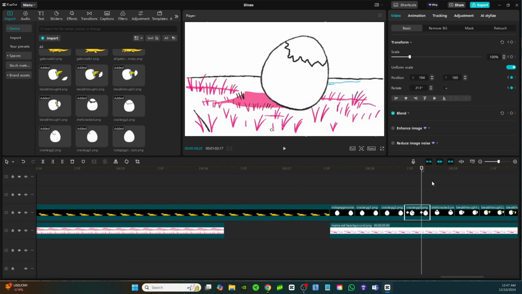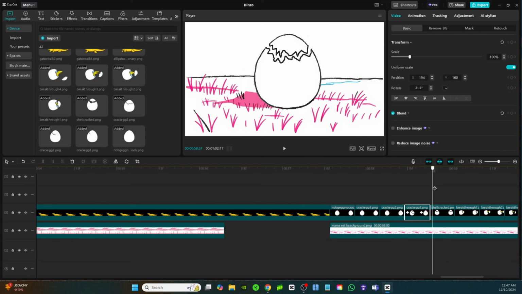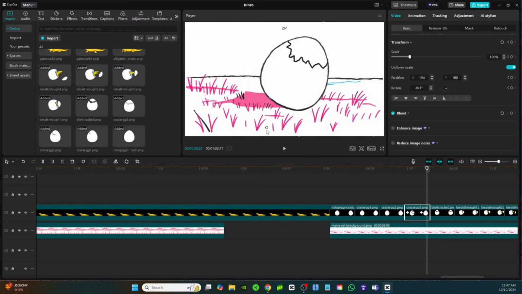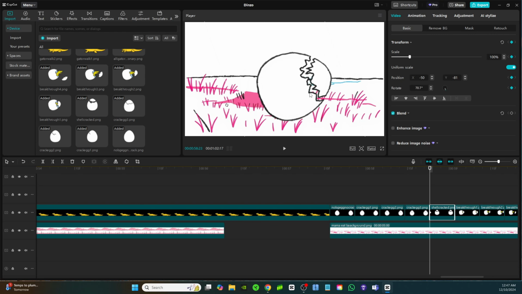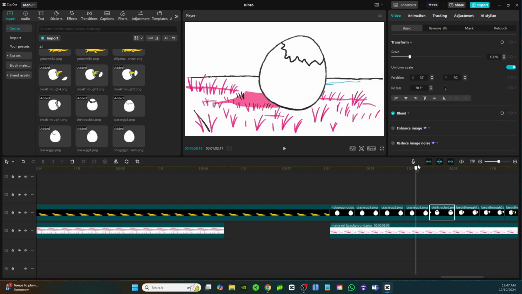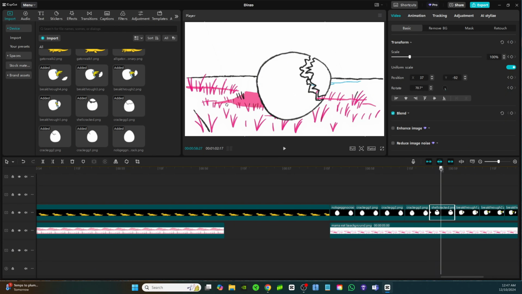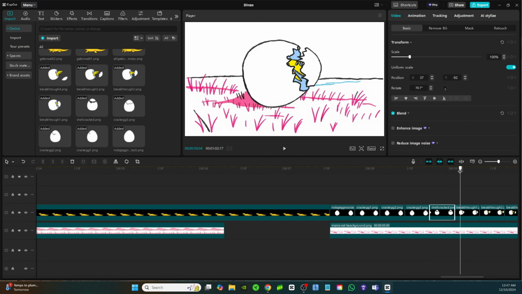This time it's going to jump farther. And I'm going to rotate it more because I want this eggshell where it's fully cracked. I want it to be on its side like this. So I'm going to rotate it and have it cracked on its side. So it's going to go crack, crack, and then it falls on its side. And that's when the baby gator pops out. Let me just bring this down here.